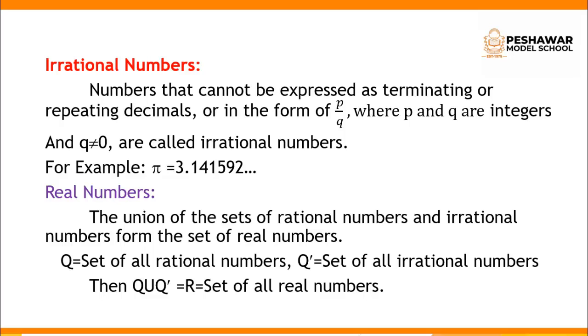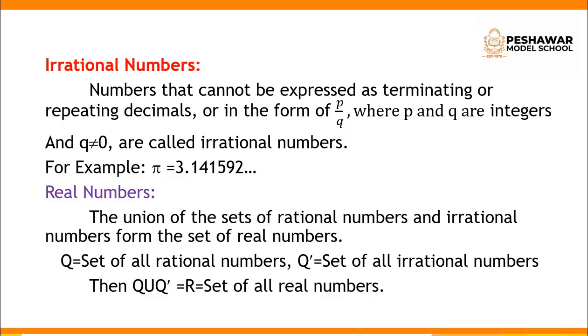So what are irrational numbers? Irrational numbers are the opposite of rational numbers, and their proper definition is numbers that cannot be expressed as terminating decimals. What is meant by a terminating decimal? A terminating decimal is one that has an end. Let's suppose 1 by 2: whenever we divide 1 by 2, we get 0.5.